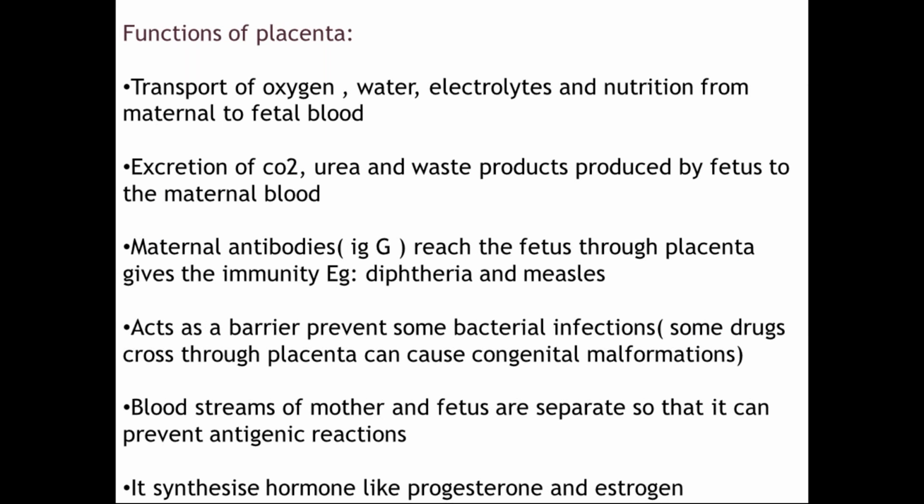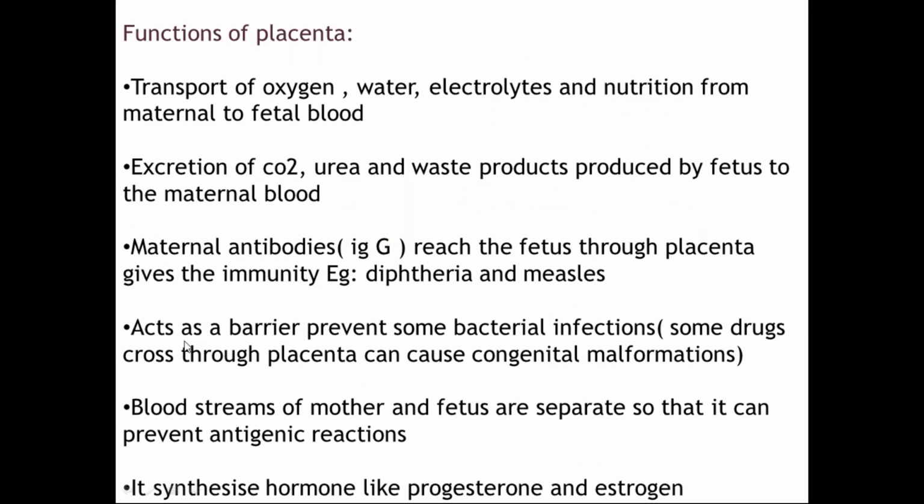What are the functions of placenta? The main functions of placenta are respiratory, excretory, immunological, endocrine, and so on. The transport of oxygen, water, electrolytes, and nutrients like amino acids, lipids, carbohydrates, everything is from maternal blood through the maternal sinuses, intervillous space, to the villus by various forms of diffusion. Excretion of carbon dioxide, urea, and waste products also happens in the same way through the maternal blood. And of maternal antibodies, only IgG will reach the fetus through the placenta, which gives immunity.